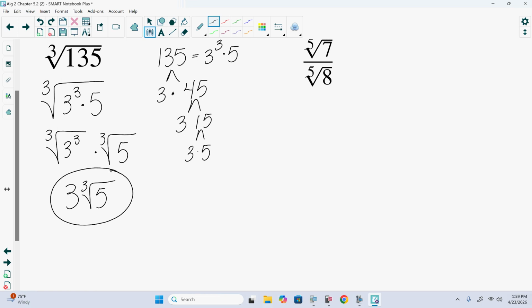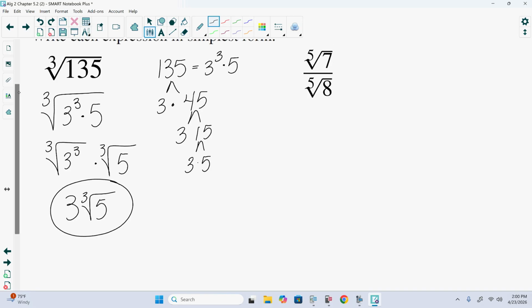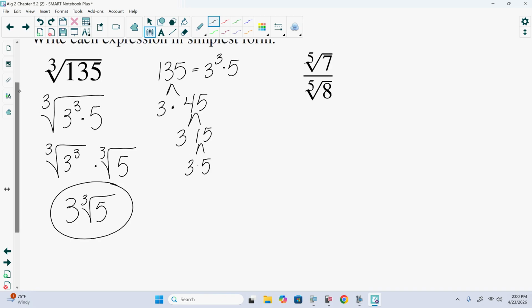So really all of this is based off of those factor trees, being able to factor, simplify, and reduce. Questions on the cubed root of 135? So based off that one, we have probably a good chance that the fifth root of 7 over the fifth root of 8 is not going to reduce, and the calculator is just going to give us a decimal number. We're also probably not going to want to divide 7 by 8, because 7 and 8 do not divide nicely. So our big issue is the fact that we have that radical in the bottom of the fraction.